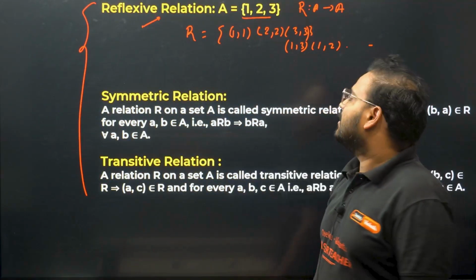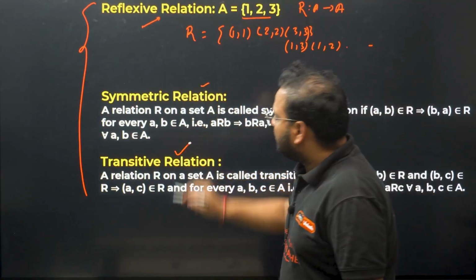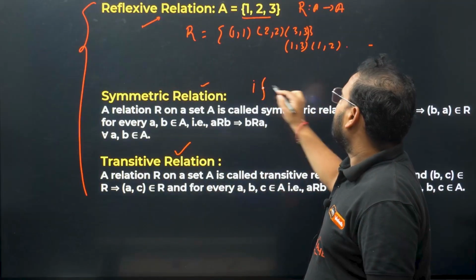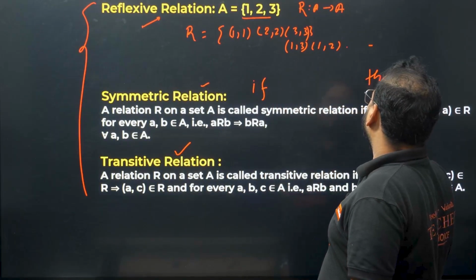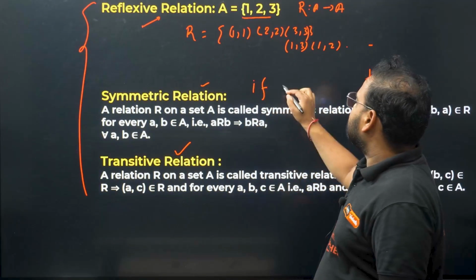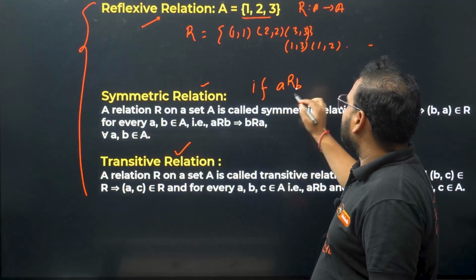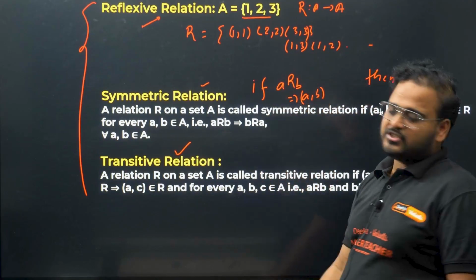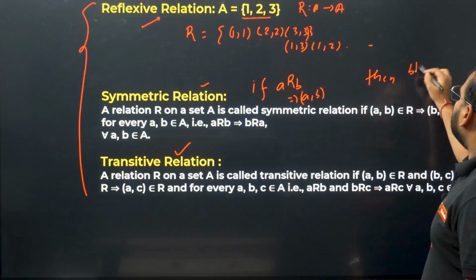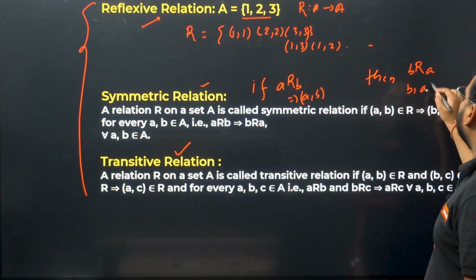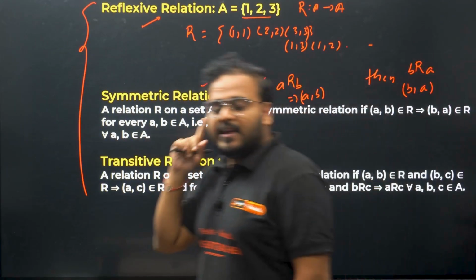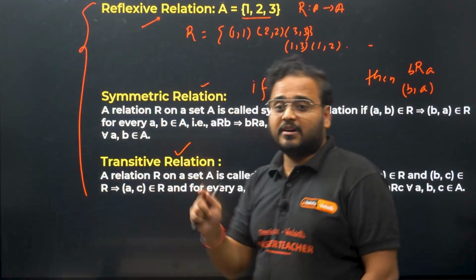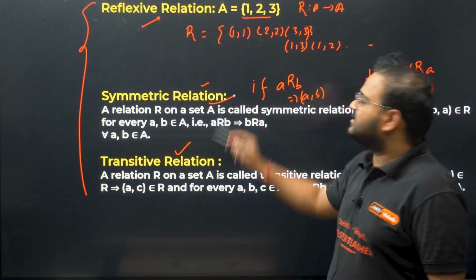Moving on to symmetric. Symmetric and transitive deal with the case of if and then. You have an if statement and you have a then statement. In the case of symmetric, what is the if statement? If the ordered pair is (a, b), what does it mean? If (a, b) is an ordered pair in the relation, then the ordered pair (b, a) must be there. If (a, b) is present in the relation, then (b, a) has to be present in the relation. That's your symmetric relation's definition.